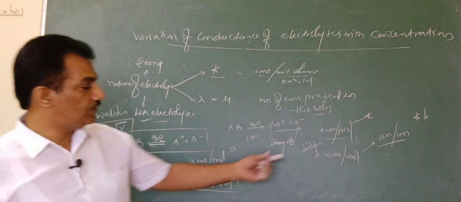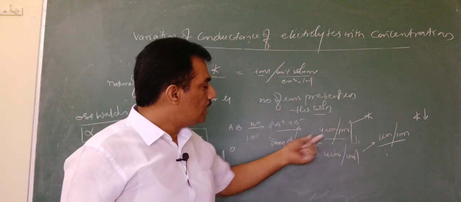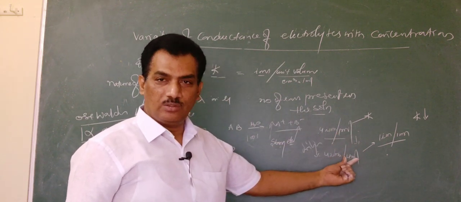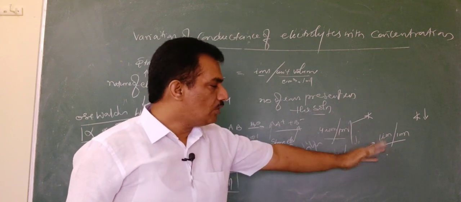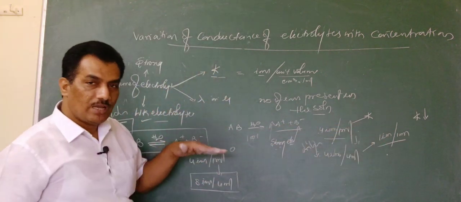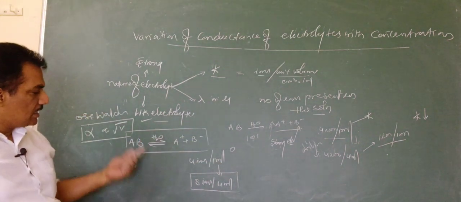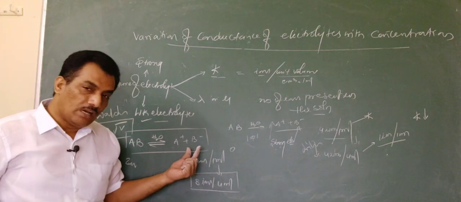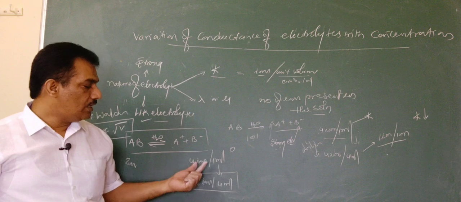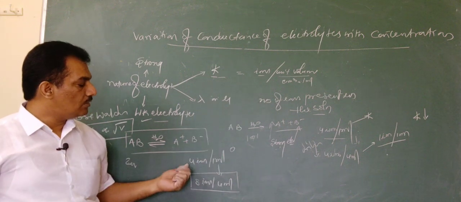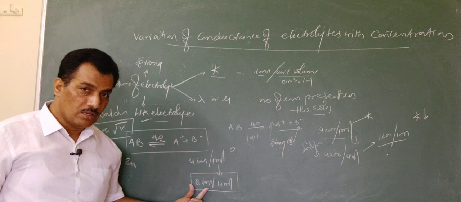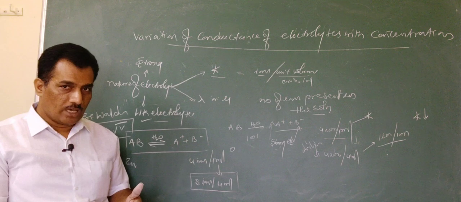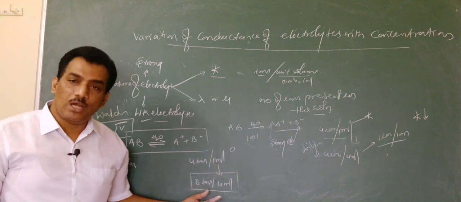Now you observe the difference between these two. Here in strong electrolytes, 4 ions per ml, even after dilution the same 4 ions are present, and because of this the number of ions per unit volume decreases and thereby the kappa value decreases. But for weak electrolytes, as the dilution increases, the degree of dissociation increases, and unlike strong electrolytes, the number of ions increases. When, for convenience, we make the volume 4 times, the number of ions will be doubled.